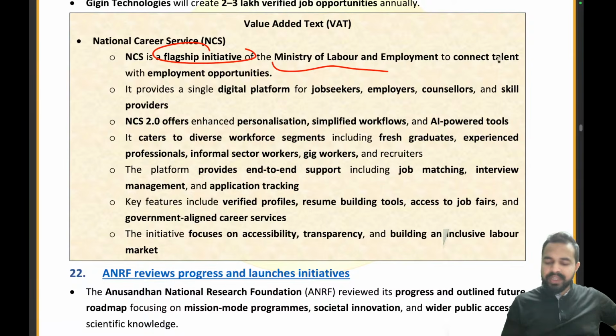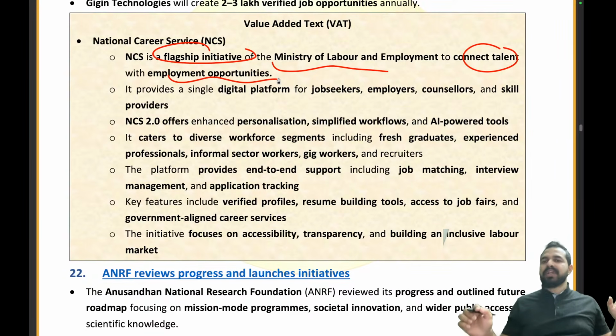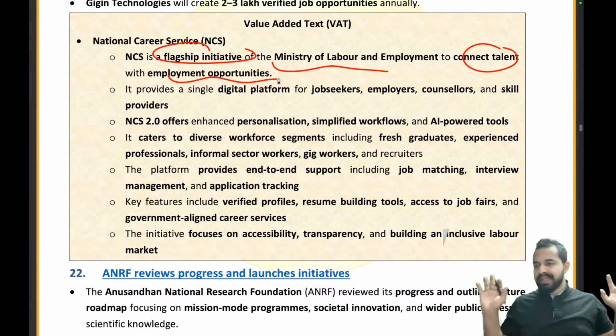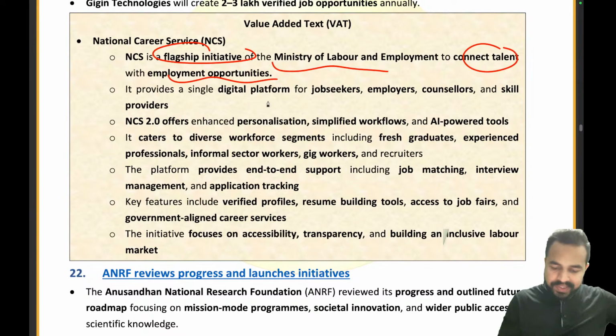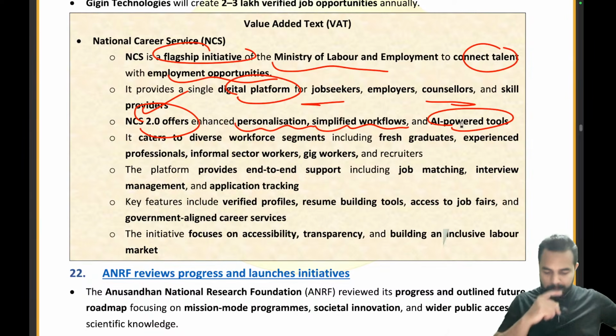What they want to do is connect the talent with the employment opportunity. So the National Career Service Portal is a portal where the employers list the job requirements, right? The youth can go to the portal, see what employment opportunities are there as per their skill set, and directly connect with the employers. So it provides a single digital platform for job seekers, employers, counselors and skill providers. NCS 2.0 offers enhanced personalization, simplified workflows and AI powered tools.